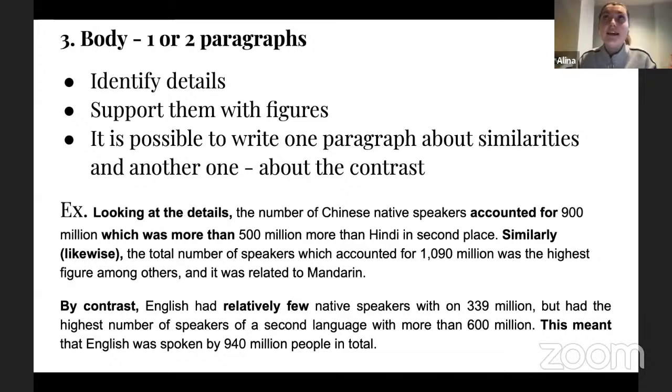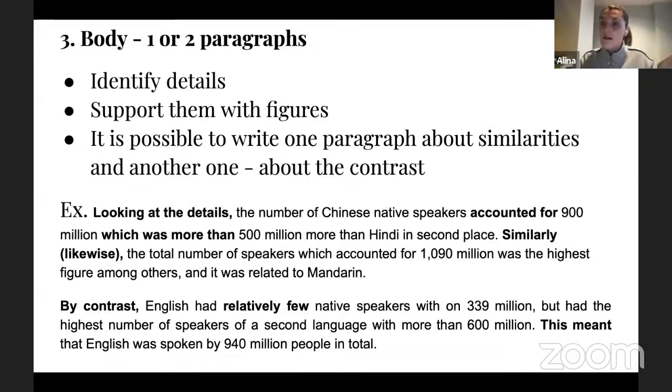Because if you are able to write 2 paragraphs, it means that you are able to classify and categorize the information properly. And it brings you more points for your structure. It brings you more points for your logic and coherence again, all right? So let's try to understand what is a body paragraph. What do you need to do there?